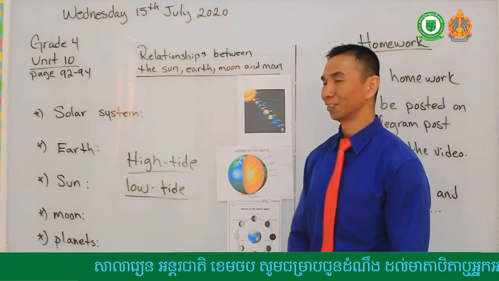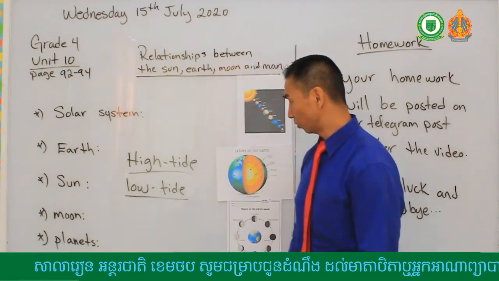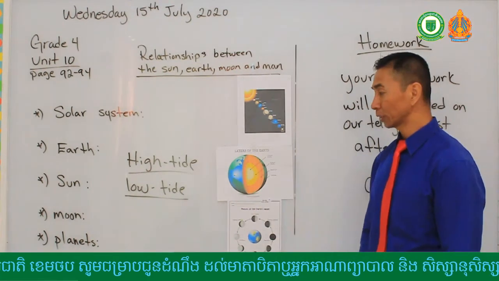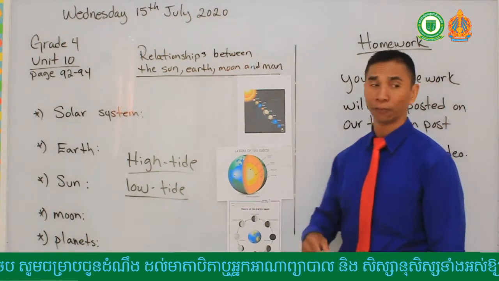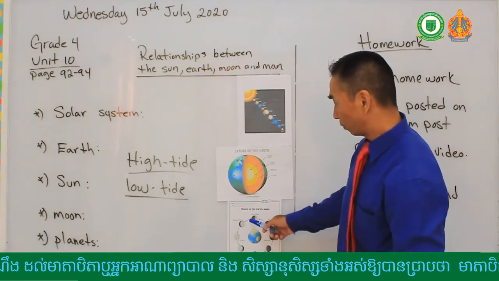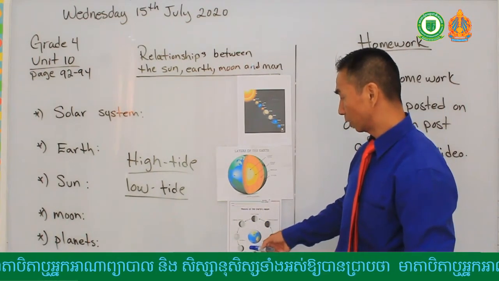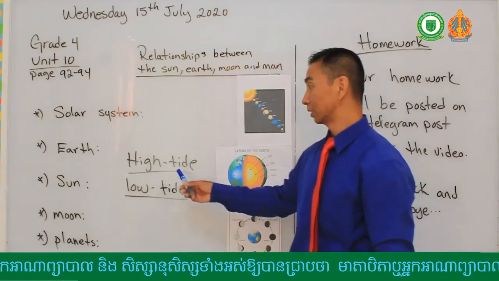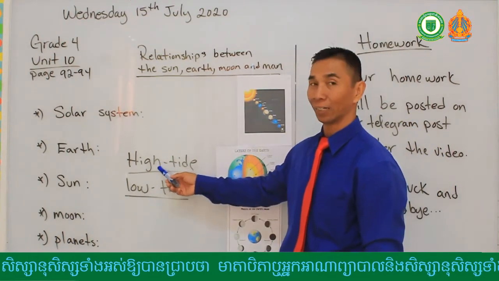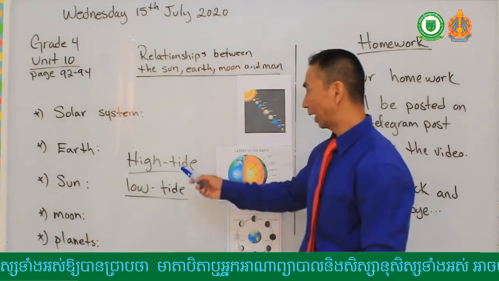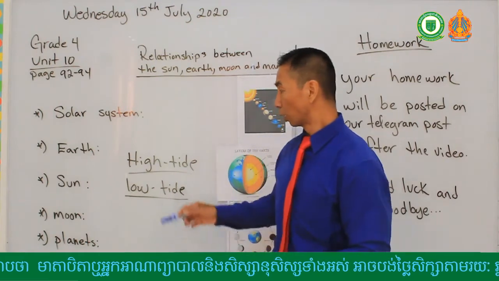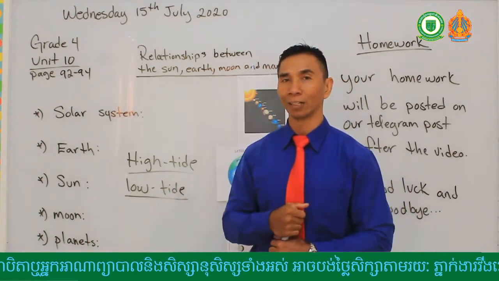In our second video, we talked about the moon and the layers of Earth. We see that the moon goes through different phases in our planets. And when the moon is at a certain phase, it affects the tide on Earth, whether we have high tide or low tide. High tide is when water rises up. Low tide is when water sinks down.